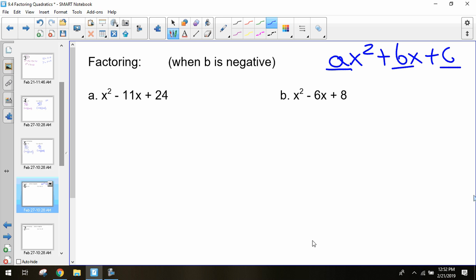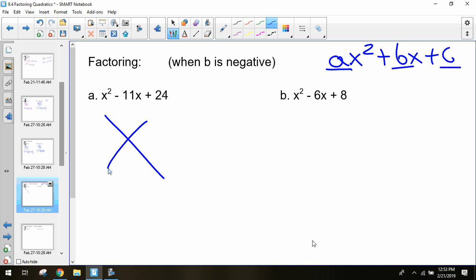Right now, looking at our first one, what is a? What's the number in front of that x squared? 1. Just 1. What would my b be for the first one? Negative 11. And then what would my c be? 24. So, how is this factoring different if my b, my middle term, is negative rather than having all positives?